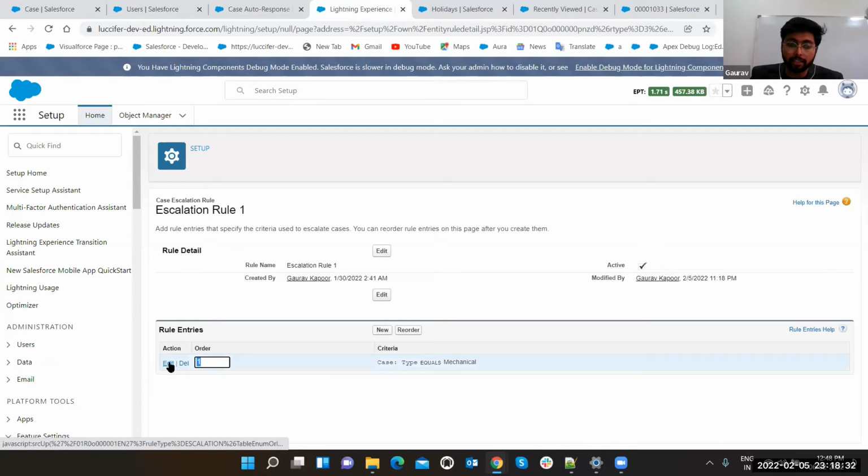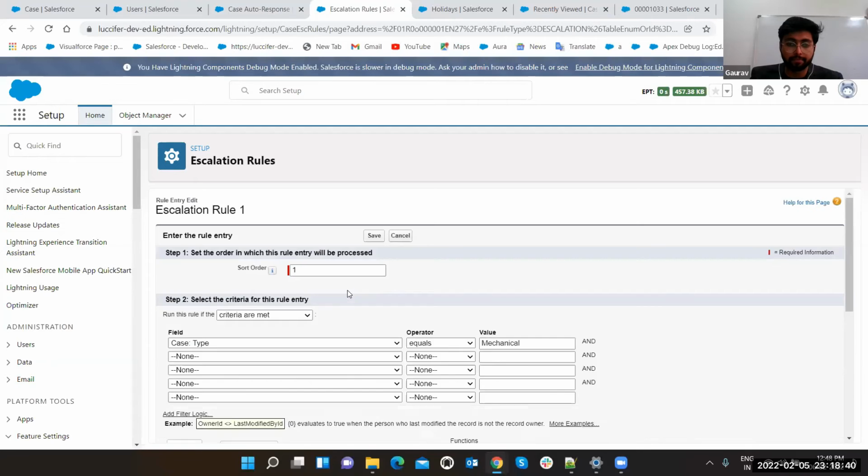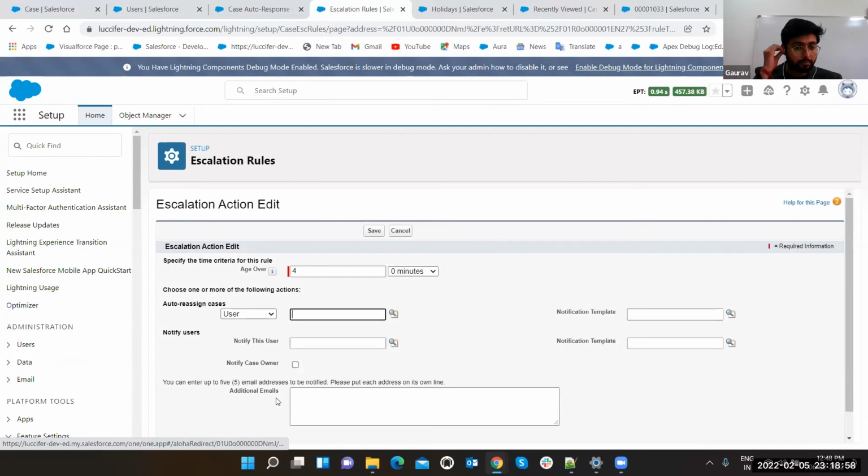Now rule entries. Just enter your rule. You can enter your rule here and edit it by clicking on the edit button. Now this is the third option after entering the rule. Before entering the rule, you will not get this option. Once you enter the rule, only then can you set at what rule you want what escalation action. Like I have created one, age over 4. Suppose I have created the case, then after 4 hours it is going to escalate, saying yes, you have something pending. You can reassign that case to some other user.